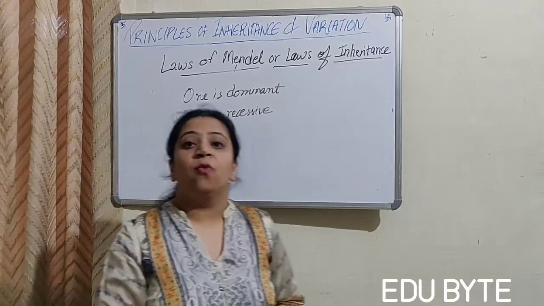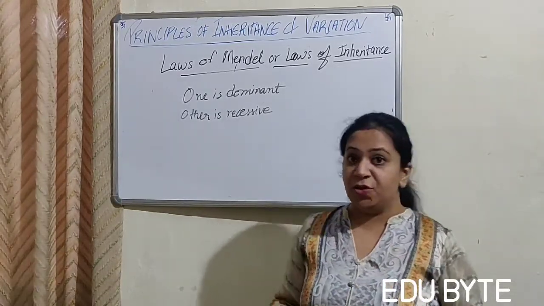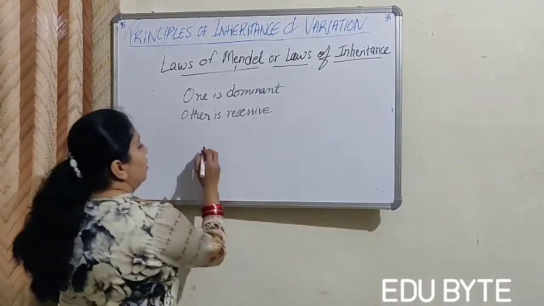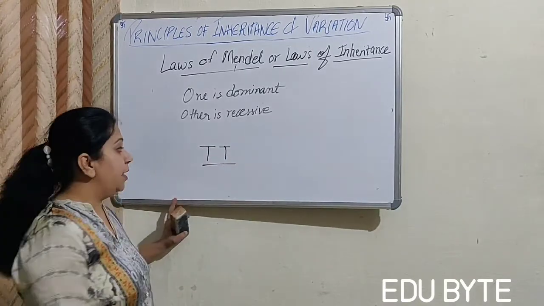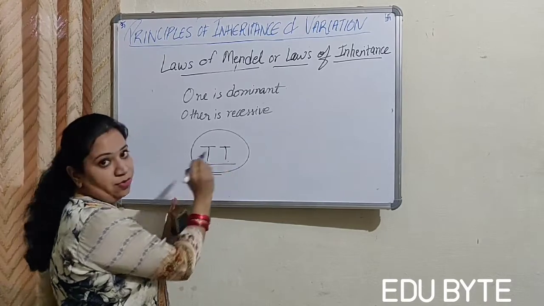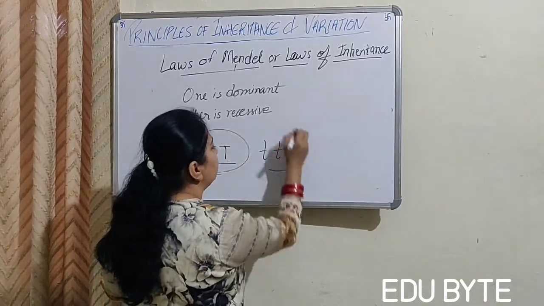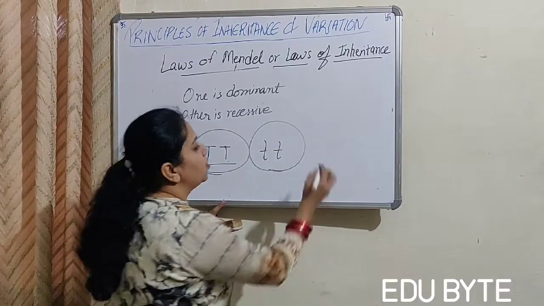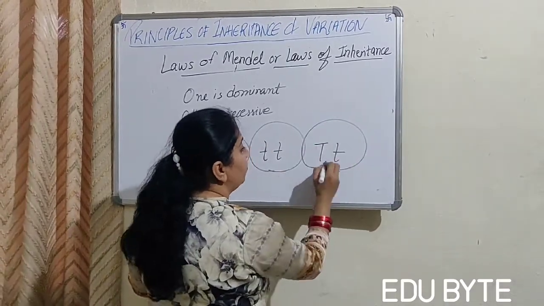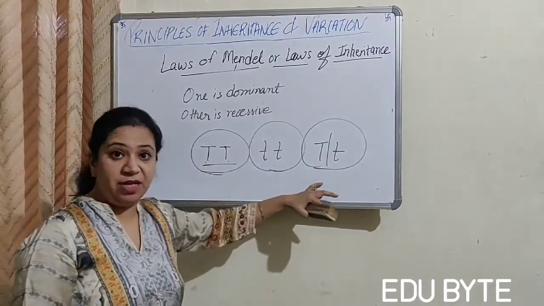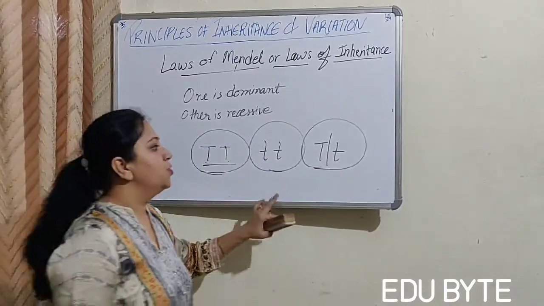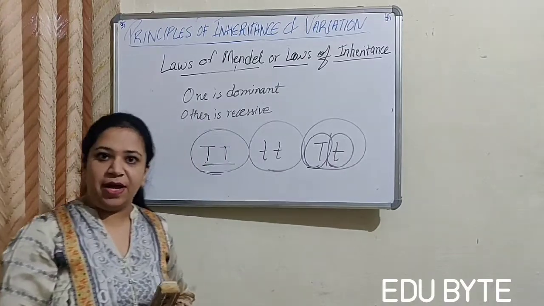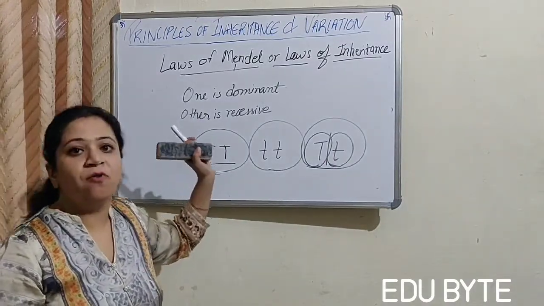When the vectors are dissimilar, one will be dominant and another will be recessive, right? So this was according to the law of dominance.